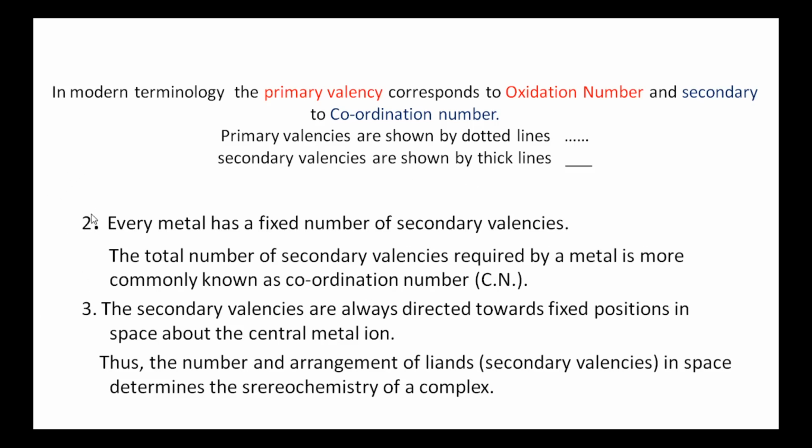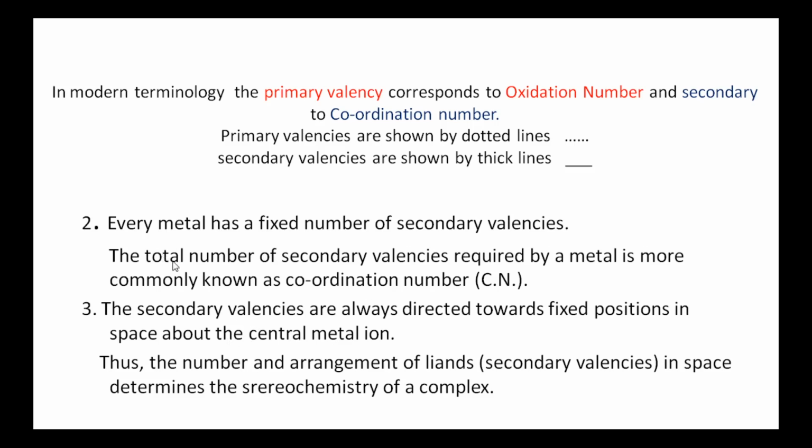The second postulate of Werner is every metal has a fixed number of secondary valencies. The total number of secondary valencies required by a metal is more commonly known as its coordination number. That is, a metal has a fixed number of secondary valencies which is equal to its coordination number. Next, third postulate: the secondary valencies are always directed towards fixed positions in space about the central metal ion.